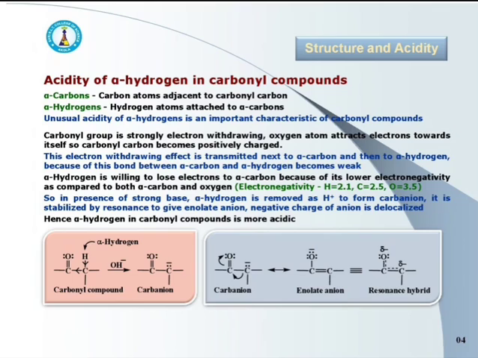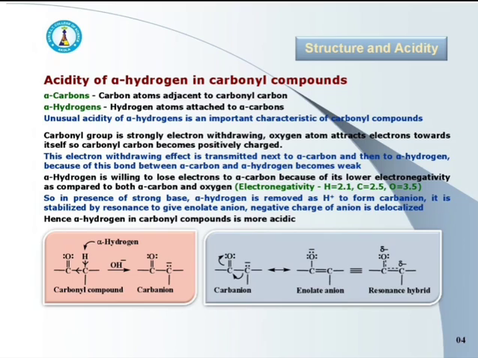Next important aspect related to the carbonyl compounds is acidity of alpha hydrogen present in carbonyl compounds, that is, tendency to remove the alpha hydrogen in carbonyl compounds. Let's discuss it. In carbonyl compounds, the carbon atoms adjacent to the carbonyl carbon are called as alpha carbons, and the hydrogen atoms attached to alpha carbons are called as alpha hydrogens.